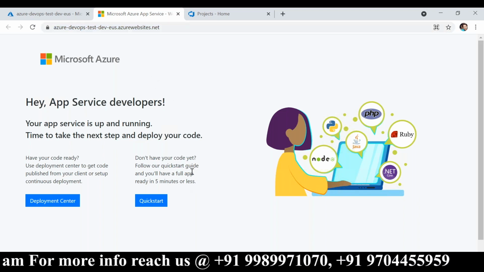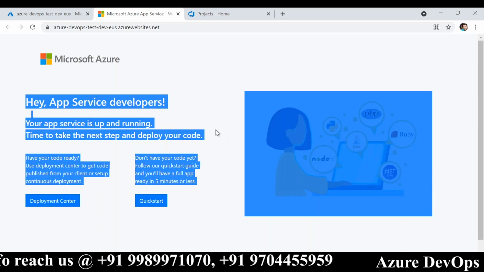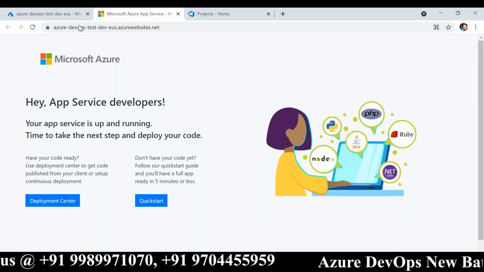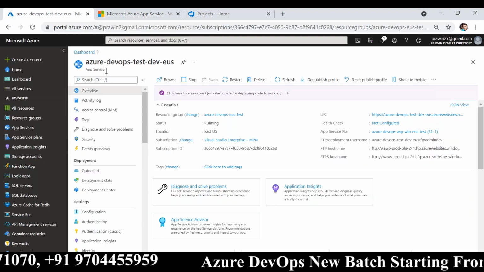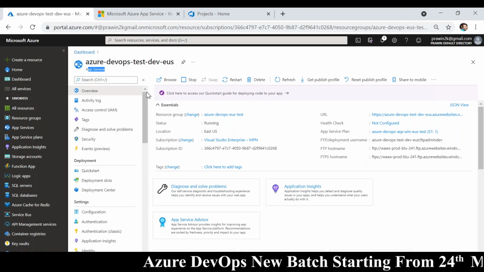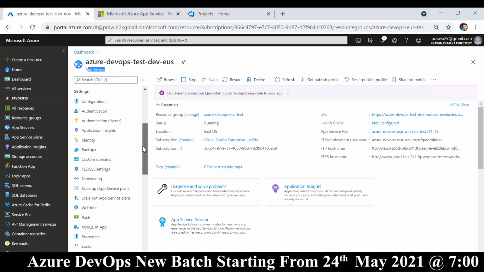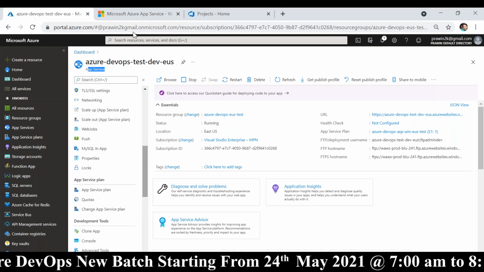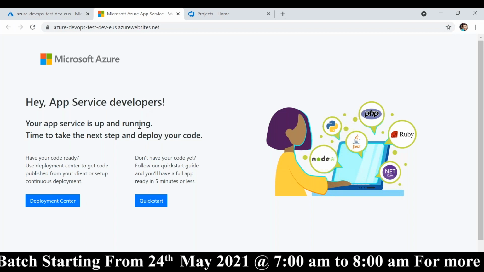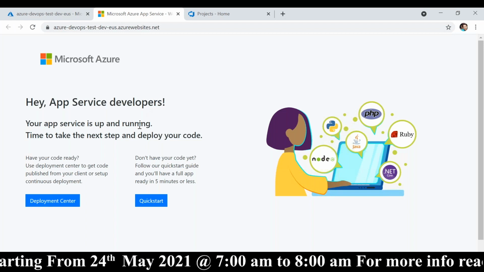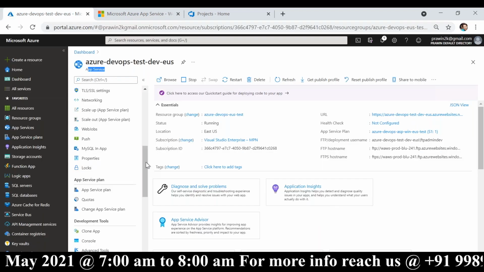Okay. So now let me deploy the application. By default, you will see only one HTML page because we just created a basic app service. Of course, it is ready for production. Now, let me show you the code where exactly it is deployed. We have one HTML page, right? This is the only HTML page which is given to us by Microsoft Azure. We did not deploy anything yet. I'm going to show you where it is located.